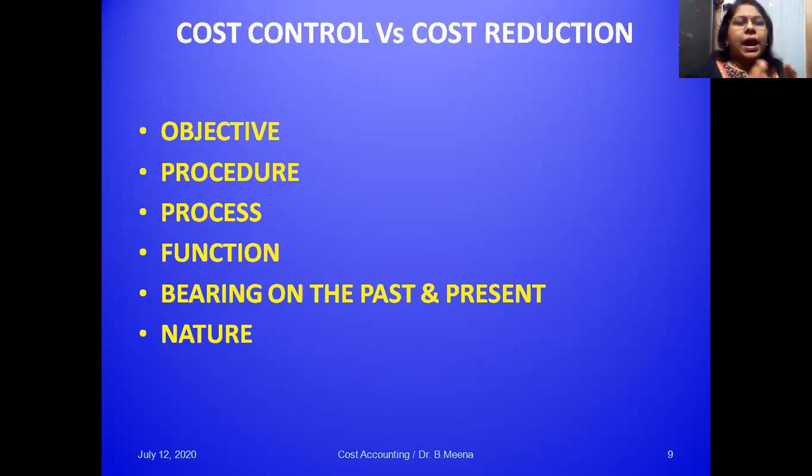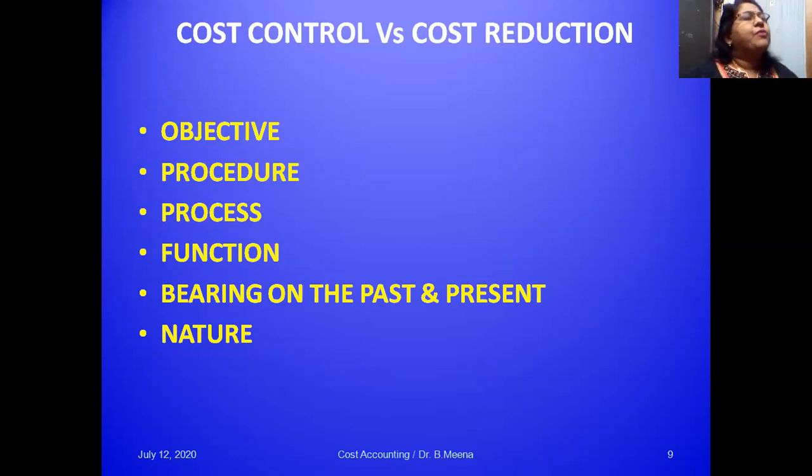It is to achieve the preset cost, whereas cost reduction aims at reduction of cost to have an economy on the cost. Here in cost reduction, they will try to reduce the material cost, the labor cost or other expenses. But the objective of cost control is to achieve the predetermined estimated cost, whereas cost reduction aims at reducing the cost.